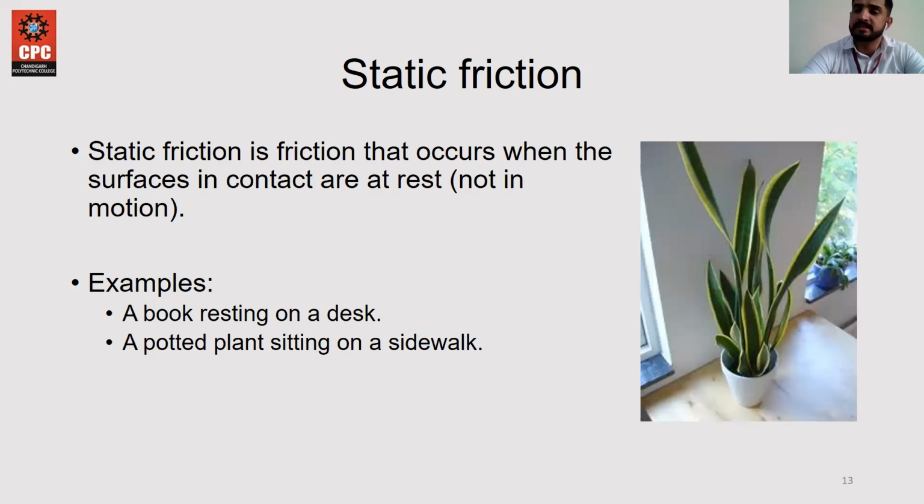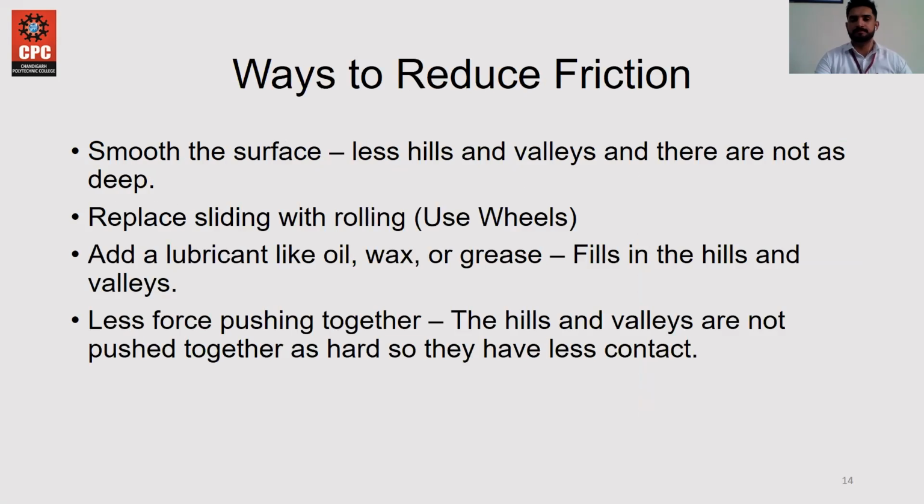So that is static friction without causing motion. There is not any kind of motion between the surface of the table and the surface of the flask, but there is a friction which tightly binds and helps to hold the thing on the table. So this comes under static friction. Example, a book resting on a desk, as well as a pot planted or flask plant sitting on a sidewalk as well as on a table. So this is the concept of static friction.